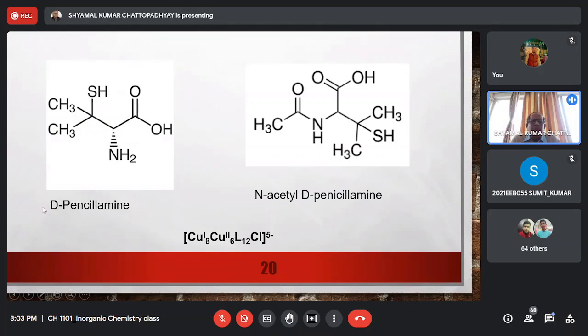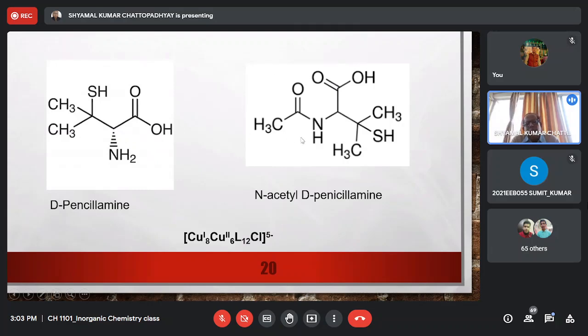But it was found D-penicillamine has relatively lower capacity to penetrate the cell membrane, right? So in order to achieve more penetration of the cell membrane, so that a higher concentration of the reagent goes inside the cell, what people did was that in this NH position, this amine position, it was acetylated.